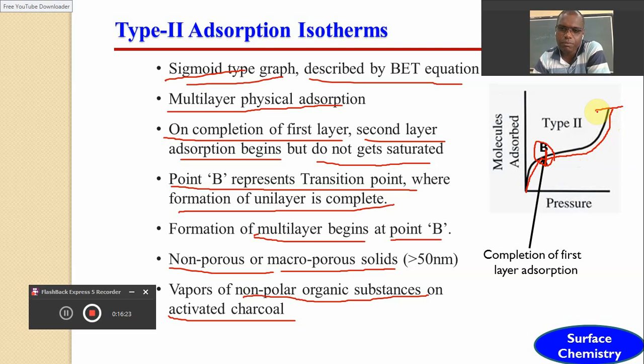So here there will be formation of successive layers of adsorbate on the surface of the adsorbent, and hence the rate of adsorption goes on increasing with the increasing pressure. That's why this type 2 involves the formation of monolayer as well as multilayer. Initially there is a formation of monolayer, and after the completion of the monolayer there is a formation of multilayer adsorption, and the rate of multilayer adsorption goes on increasing with increasing pressure without a saturation point.